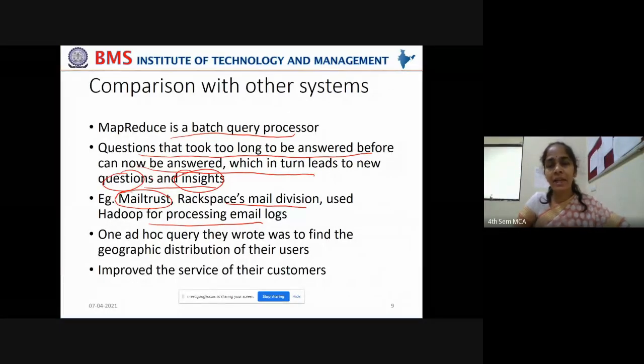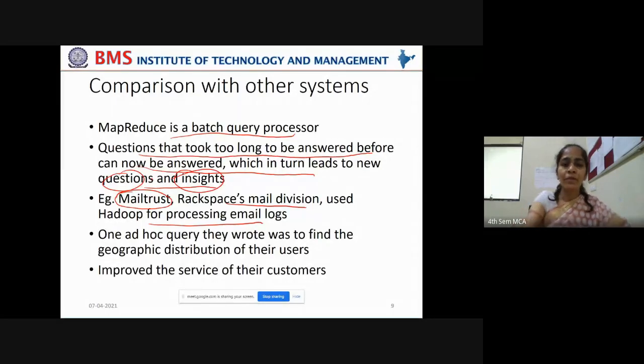What exactly they tried to find is the distribution of their clients across the globe, so that they can see in which geographical location the intensity of the clients is more, so that they can set up more servers in that location. They can increase the processing capacity in that location so that they can serve the requirements of the clients better. Okay, so one ad hoc query they wrote was to find the geographic distribution of their users.